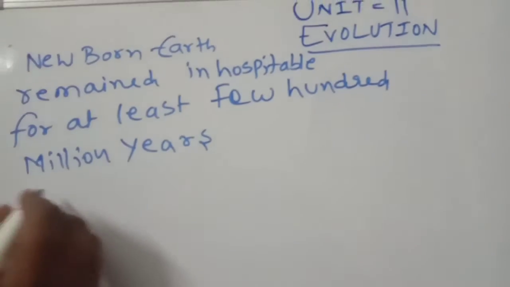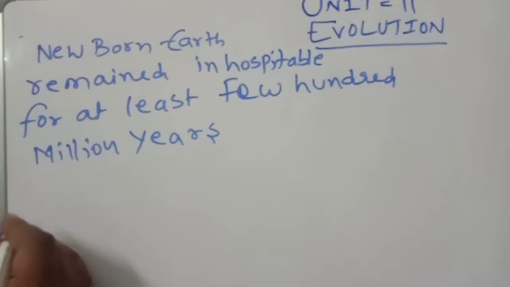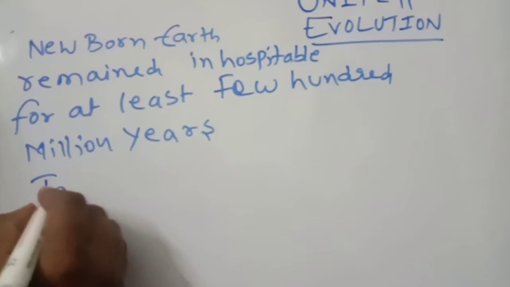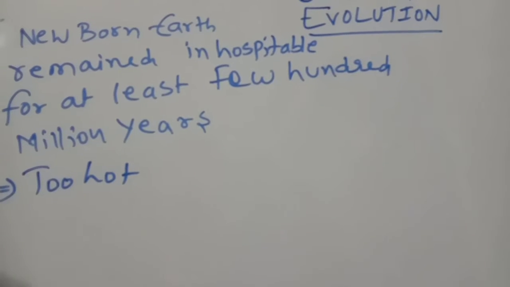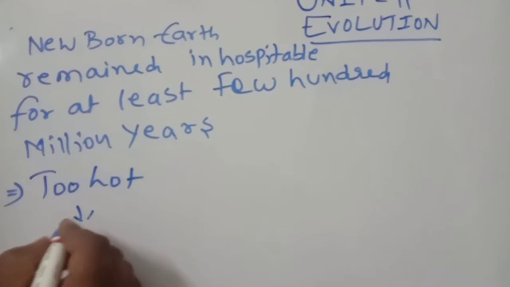What is the reason? The earth was first too hot. Why too hot?